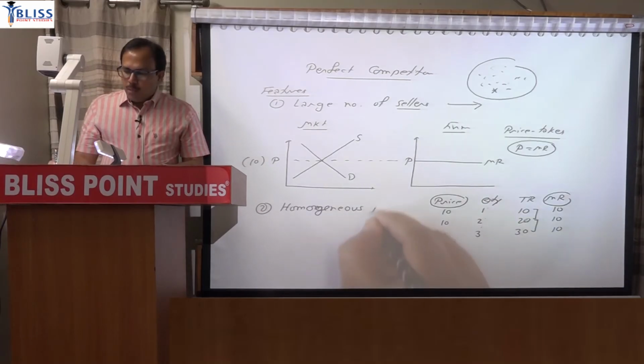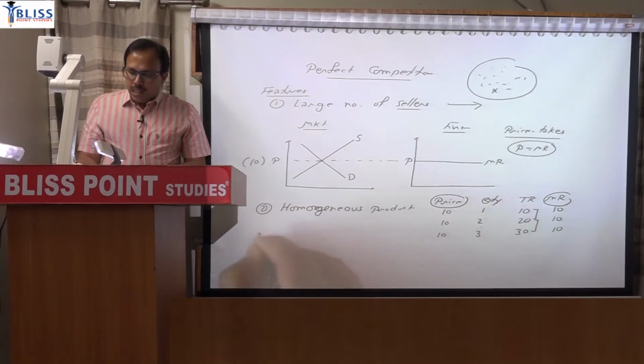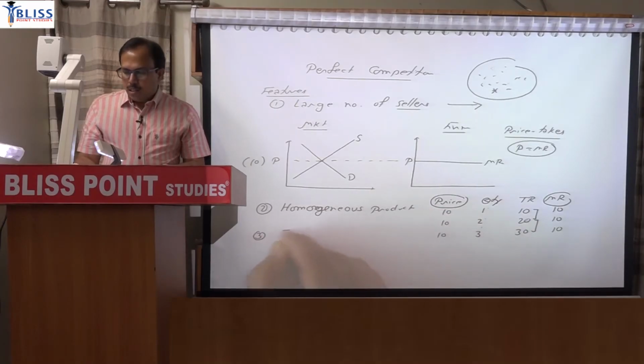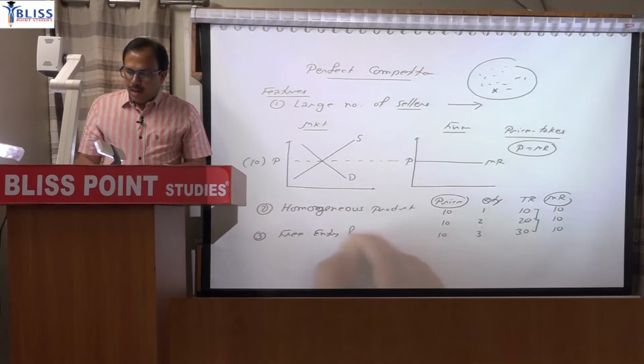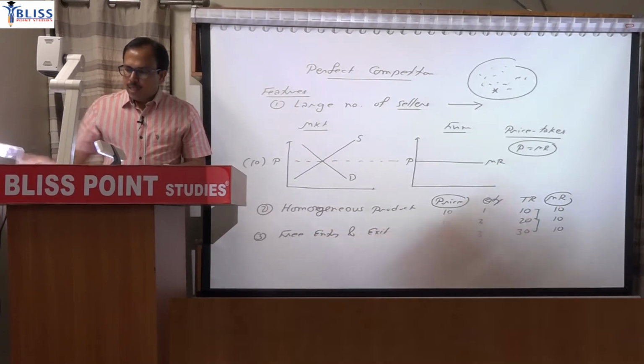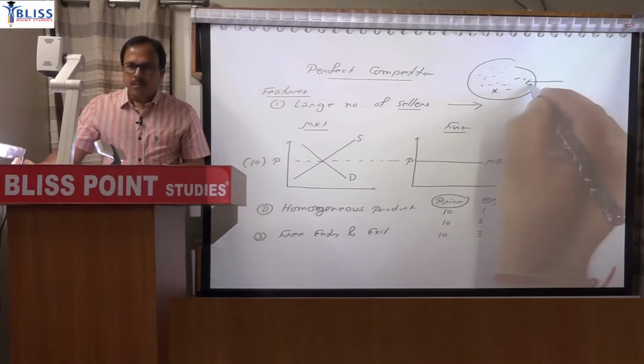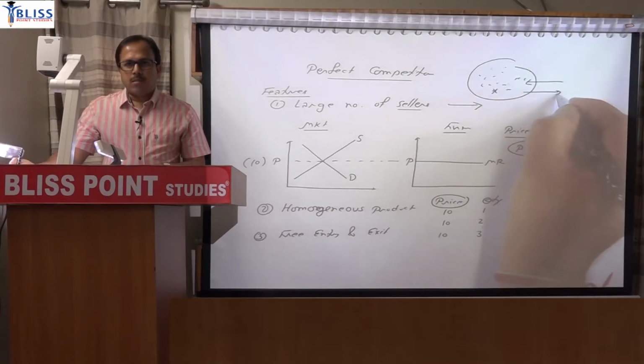So we are assuming that all firms here are producing a homogeneous product. And the third key feature is that this market has free entry and exit. That means firms can enter into the market, firms can leave this market.